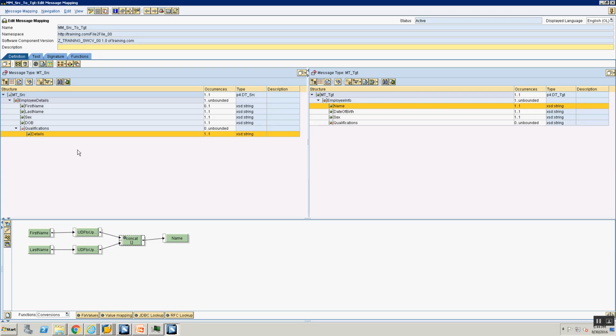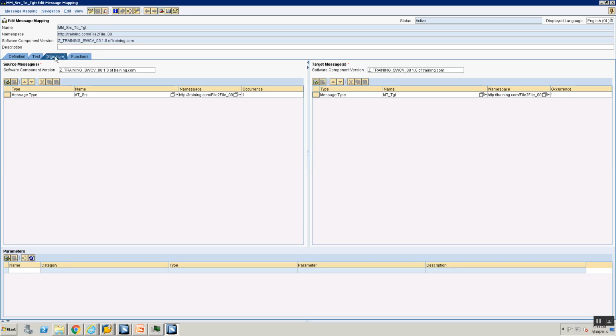How do we define a parameterized mapping? Open up your message mapping. We are still in our file-to-file mapping. I'm going to go into my signature tab, and at the bottom you will see something called parameters. Let's create a parameter called concat delimiter. I'll make it a simple type, XSD string, and it can be an import or an export parameter. For now, we'll only focus on the import parameters. I've done that and I'm saving my mapping.